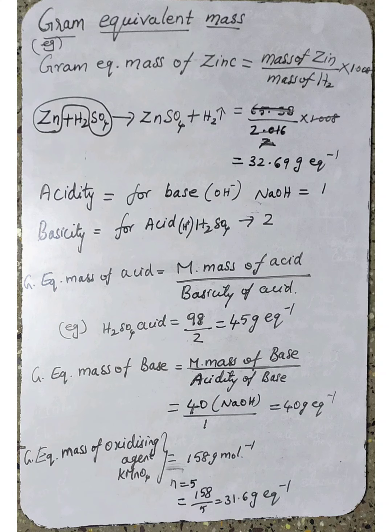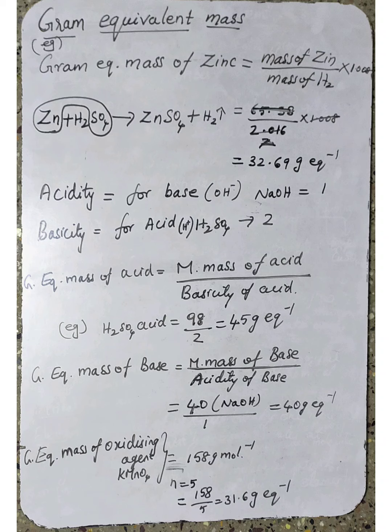What is the weight of 1 mole of hydrogen molecule? 2.016 gram. So the mass of zinc required to displace 1.008 gram of hydrogen is 65.38 divided by 2.016 into 1.008. If we simplify it, you will get the answer 32.69 gram per equivalent. So this is one gram equivalent mass of zinc.